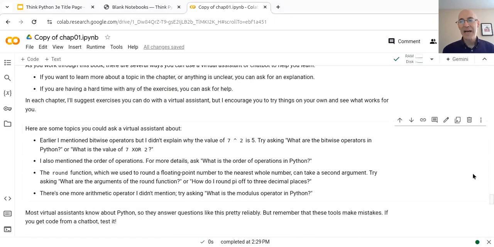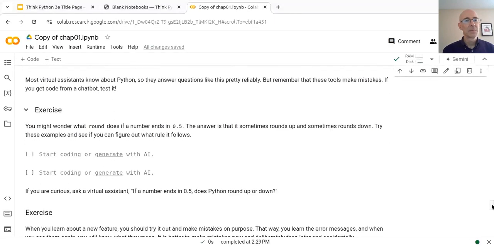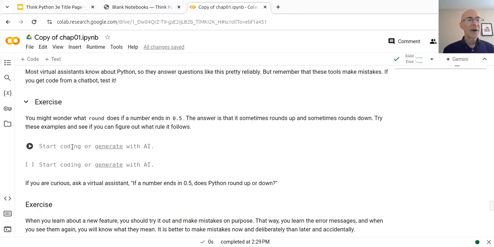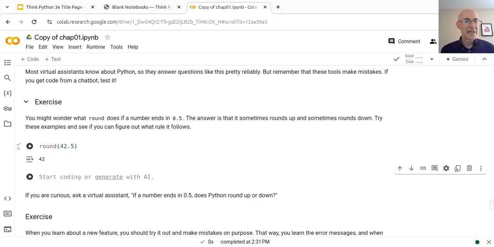The next exercise gives you a chance to experiment with the round function and see what happens if you give it a number that happens to end in 0.5. So for example, if we ask the round function to round off 42.5, we see that that gets rounded down to 42.